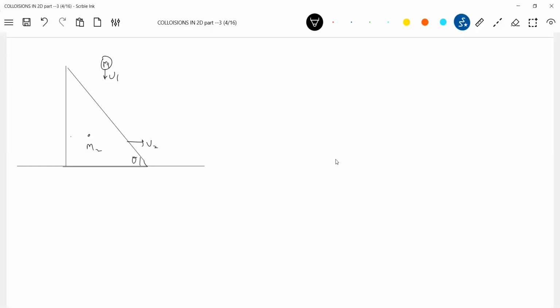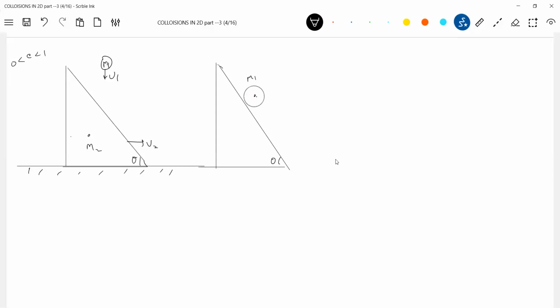Collision, tell me what can happen. Inelastic collision. After collision, what will happen? What you should do is, there are approximately 8 numericals based on this. So you must be able to manage all of that with the help of this concept.